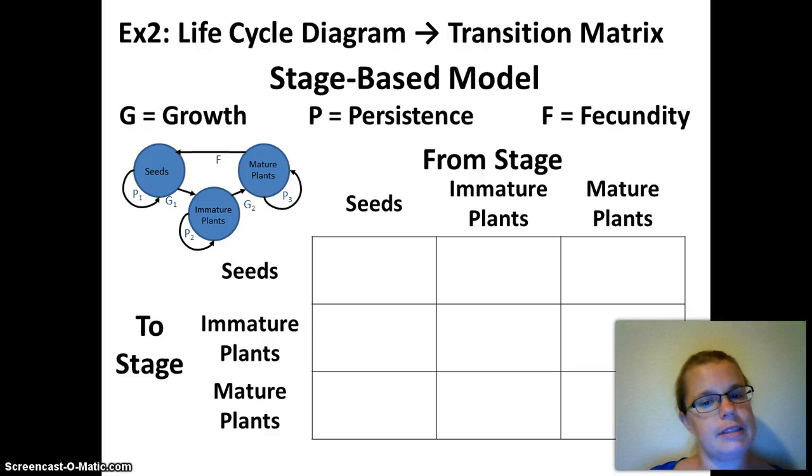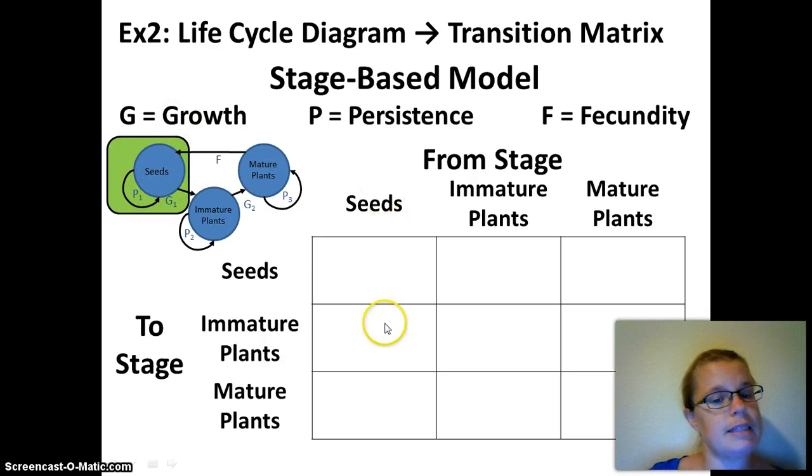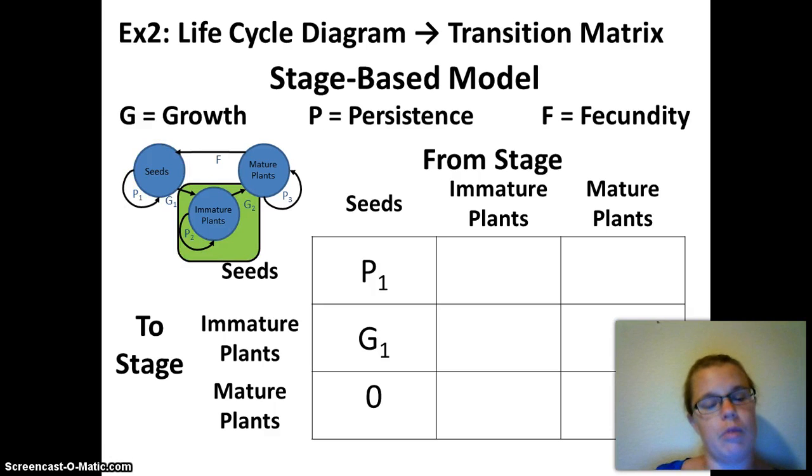So again, how do you put this into the matrix? This time we'll try doing it a different way. We'll look at the contributions from seeds to the other stages first. From seeds to seeds is persistence, P1. From seeds to immature plants is growth, G1. From seeds to mature plants never happens. You can't grow from a seed to a mature plant in 1 year for this particular species. So P1, G1, 0.